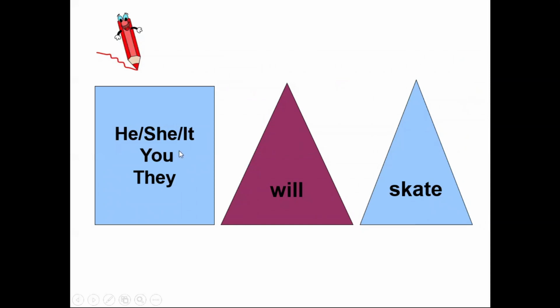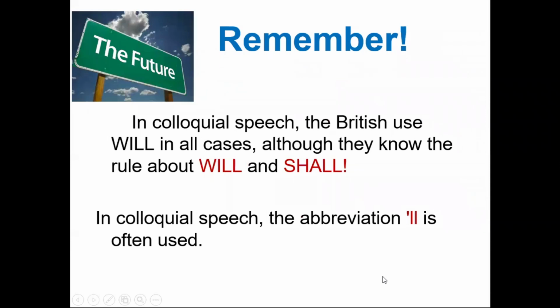He, she, it, you, they will skate. This is the formula. Remember, in colloquial speech, the British use will in all cases, although they know the rule about will and shall. In colloquial speech, the abbreviation is often used. I'll, for example, he'll.